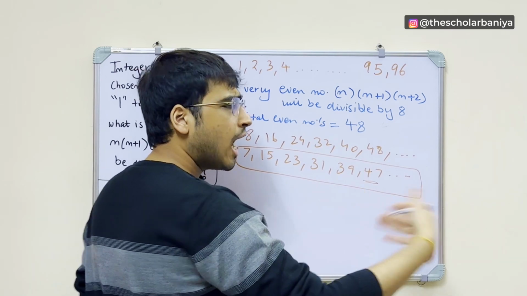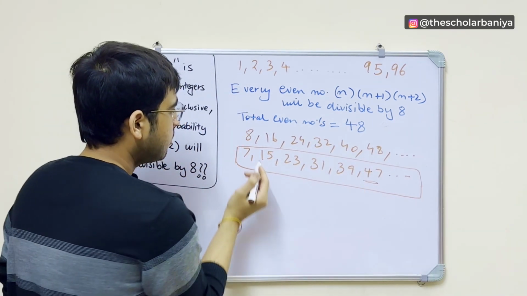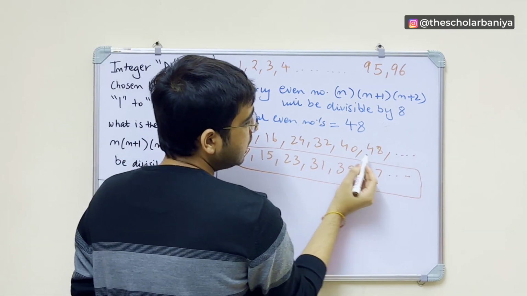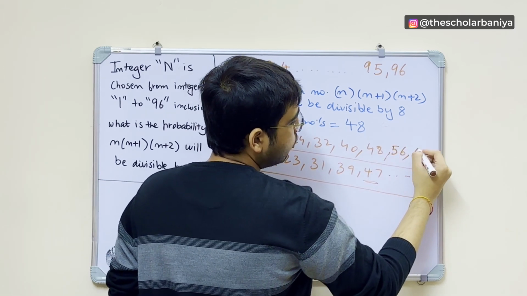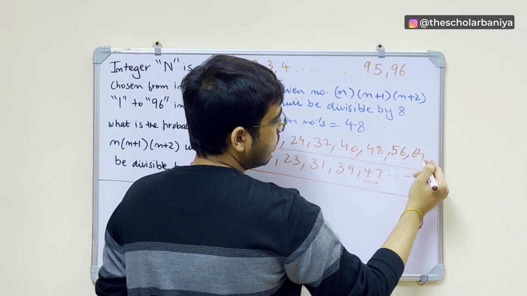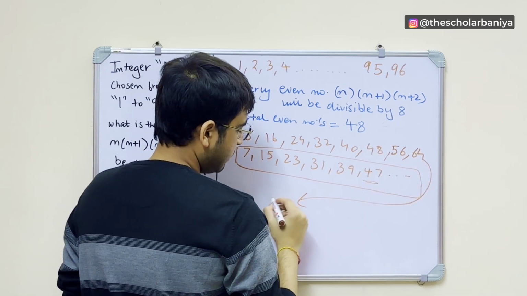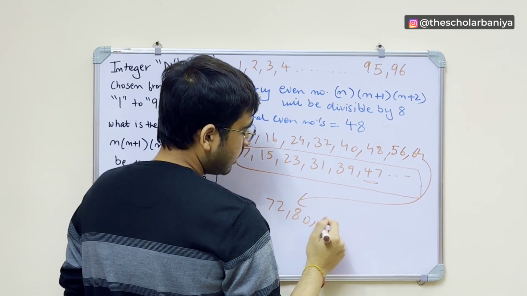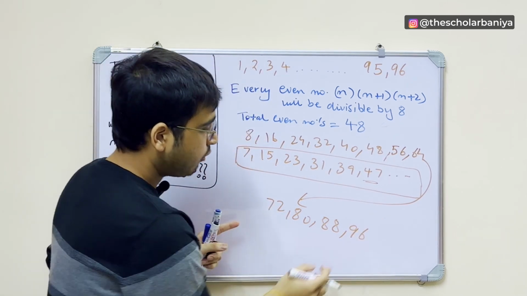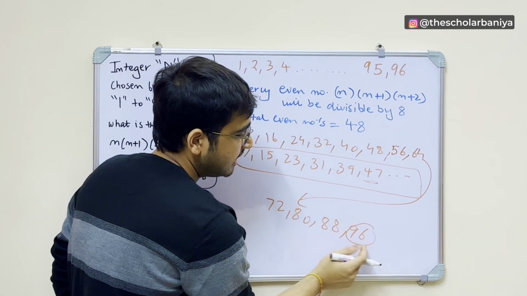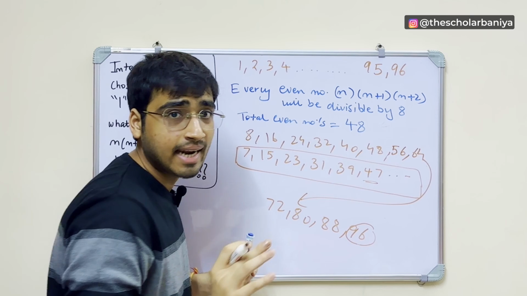So total how many numbers are there as such? This is 8, 16, 24, 32, 40, 48, 56, 64, 72, 80, 88, 96, right? So for example, you take 96 and subtract 1, you get 95.